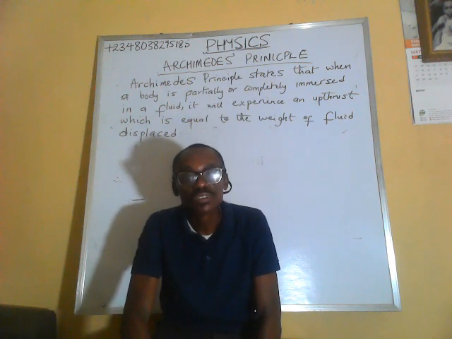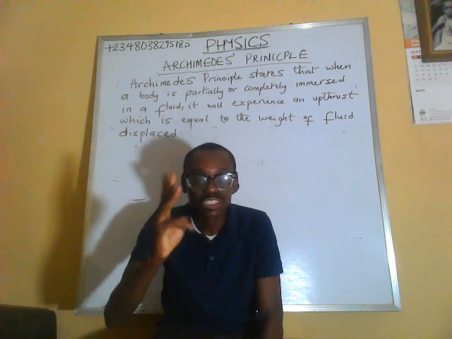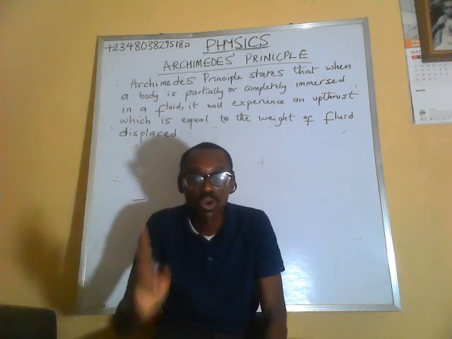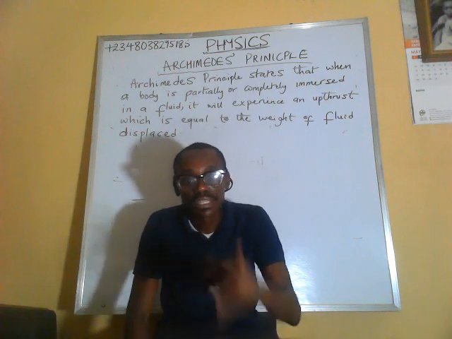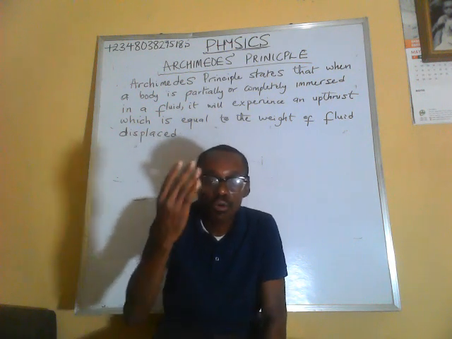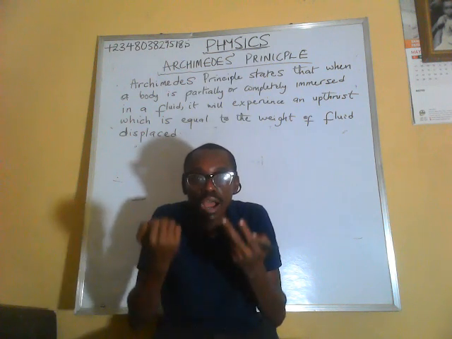Before we go ahead with this lesson, I just want to say something about upthrust which I did not mention in the previous video. What are the factors that influence upthrust? There are two things that actually influence upthrust. One is the density of the fluid in which the body is submerged. The higher the density of that fluid, the more will be the upthrust on that body, the force pushing the body out of the fluid.